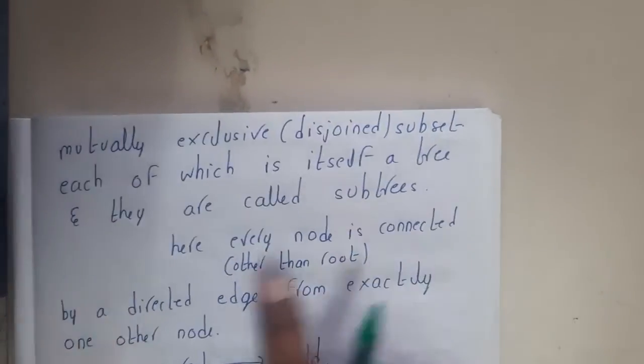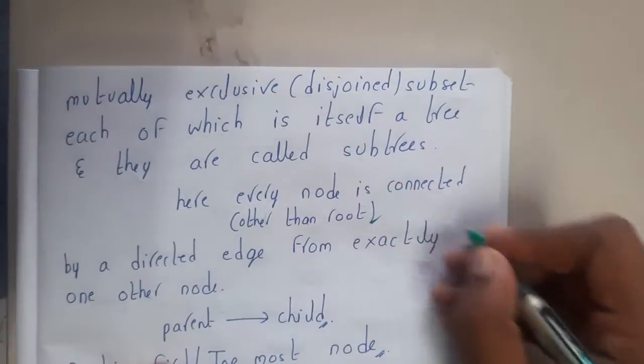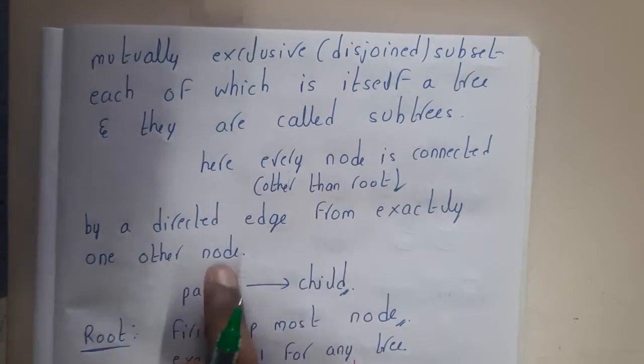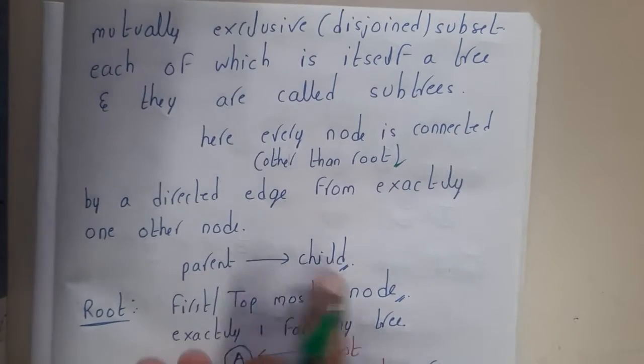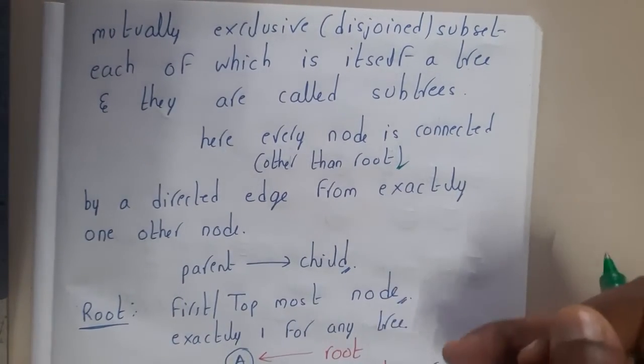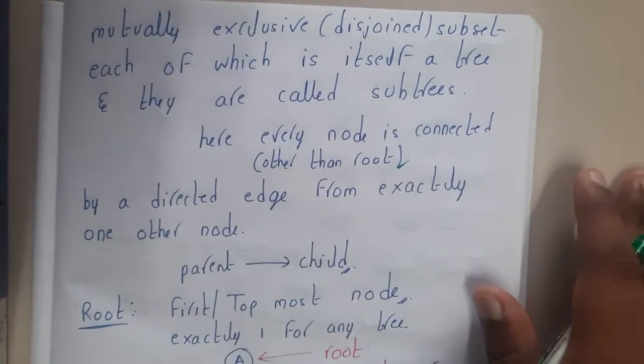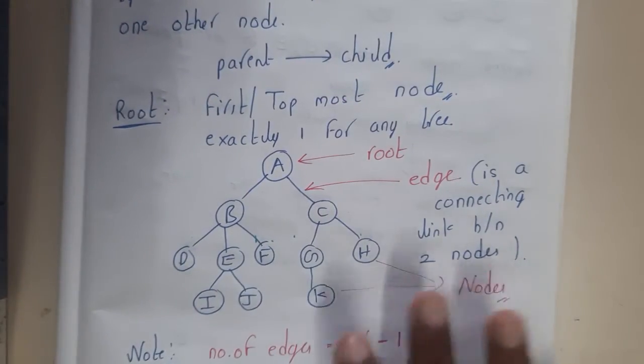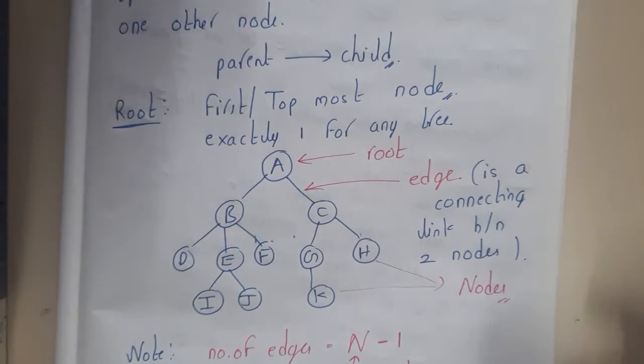Got it? Yes. Here every node other than the root is connected to another node by a directional edge from exactly one node. So basically the relation is nothing but parent and child, guys. Who will not have a parent? The root will not have a parent, guys. Got it? Yes. So let us start. For around 5 to 10 minutes we'll be going through various definitions, guys. The definitions are really easy, just understand the concept, that's it.